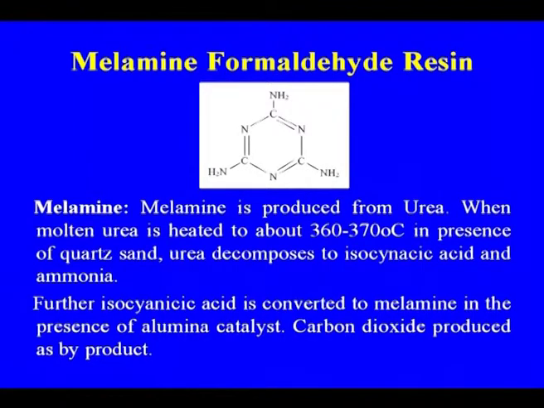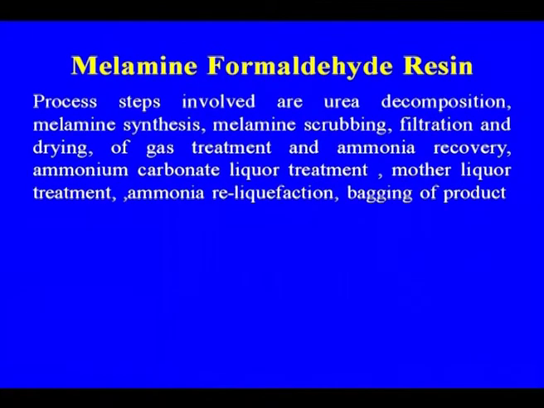So this is the melamine structure, and the process involved in the case of melamine formaldehyde resin. First is melamine synthesis, which is urea decomposition, melamine scrubbing, filtration and drying of the gas stream and ammonia recovery, ammonium carbonate liquor treatment, mother liquor treatment, and ammonia reliquefaction and batching. This is not exactly about formaldehyde, but about melamine manufacture; this is the method that we are using.